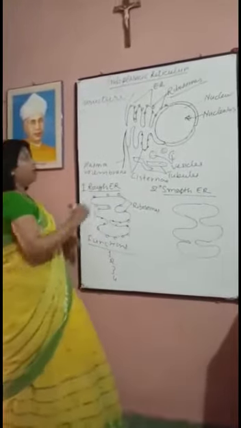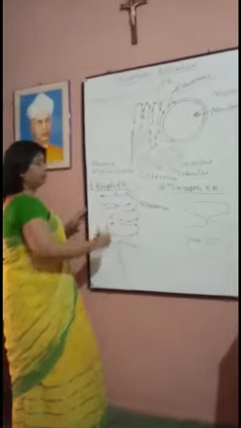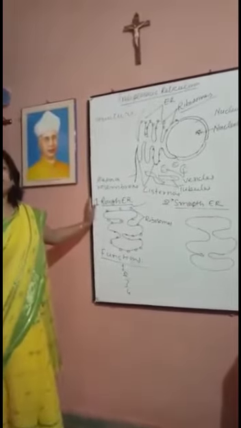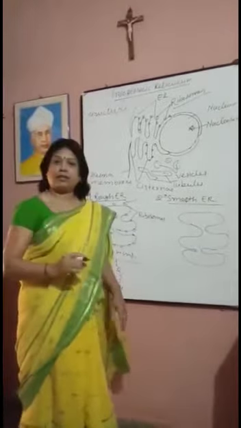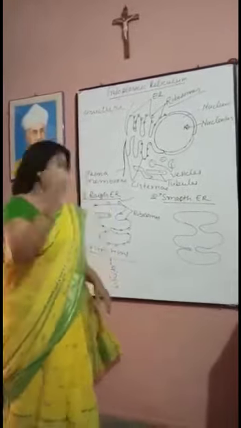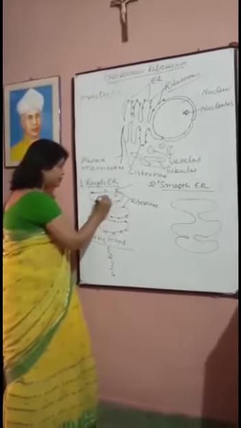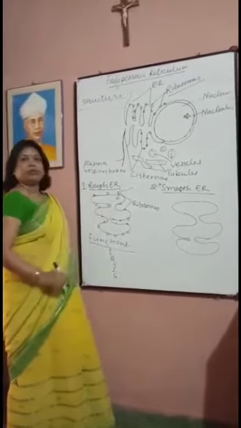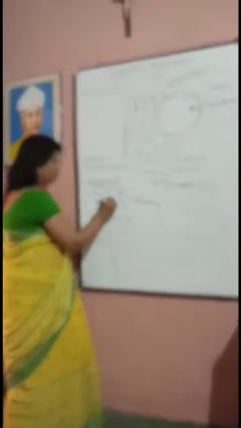Fourth, rough endoplasmic reticulum is concerned with protein synthesis. Because ribosomes are located on it, ribosomes synthesize protein and that protein enters into the lumen of the tubules. Hence, endoplasmic reticulum helps in protein synthesis.